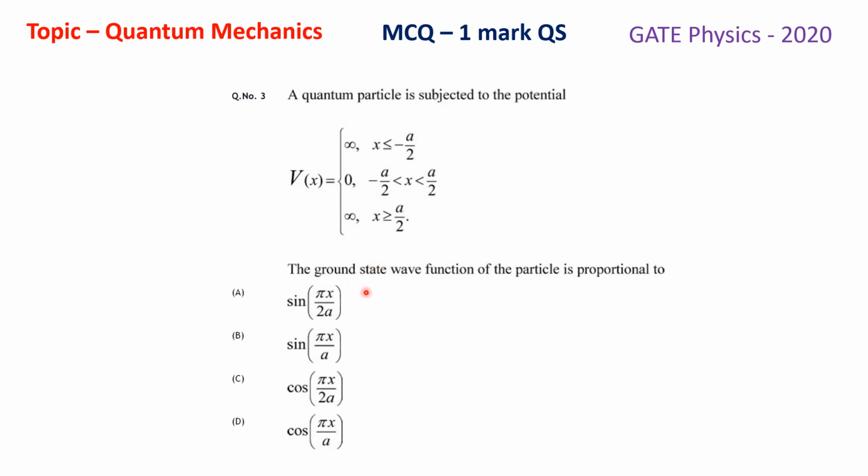The ground state wave function of the particle is proportional to option A, sin pi x by 2a; option B, sin pi x by a; option C, cos pi x by 2a; and the last option D, cos pi x by a. Let us see how to solve this problem.